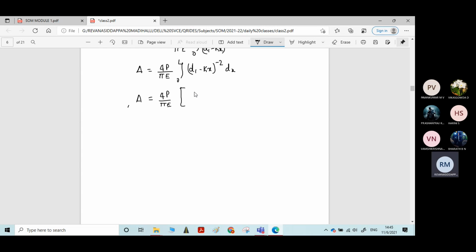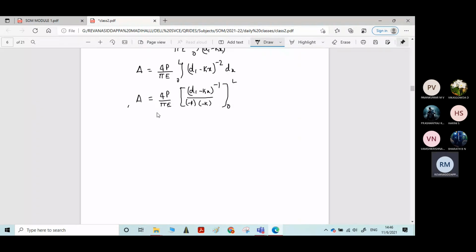integration of x square is what? (d1 minus kx) to the power minus 2 plus 1. Minus 2 plus 1 means it becomes minus 1. I will directly write it: minus 1, divided by the same power in the denominator, minus 1, into differentiation of this term, minus k. Have you understood the integration part, students? From 0 to L.